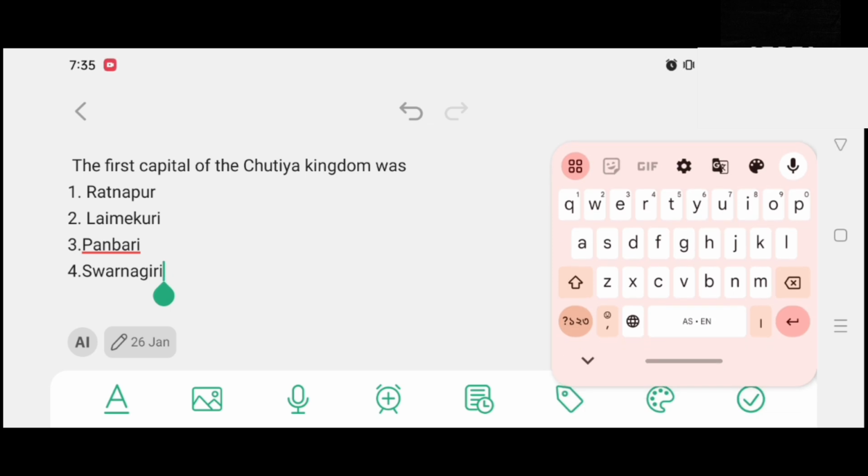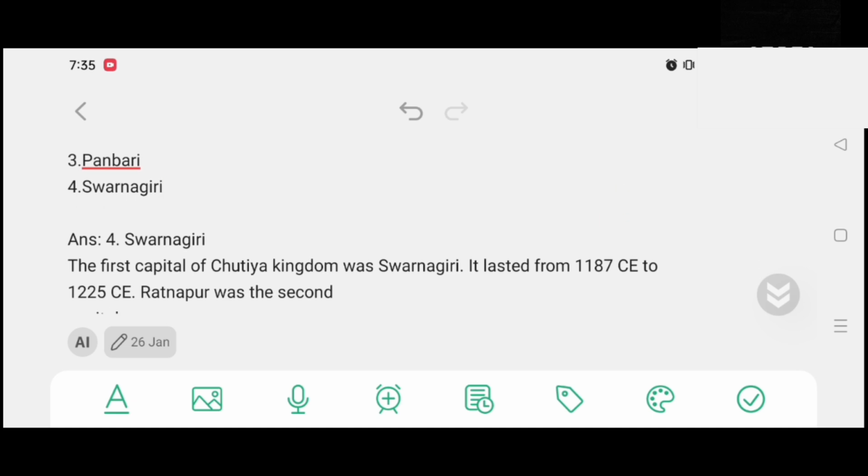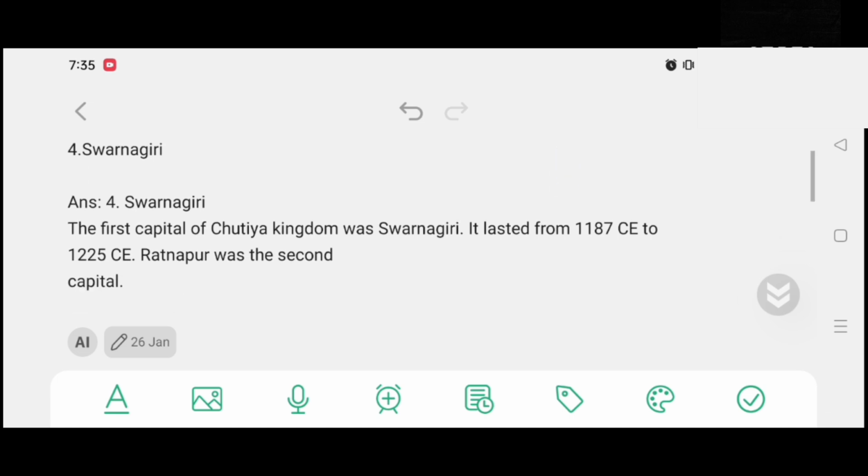The first capital of the Sutia kingdom was option number 1, Ratnapur. Option number 2, Laimekuri. Option number 3, Panbari. Option number 4, Sonogiri. And the correct answer is option number 4, Sonogiri. The first capital of Sutia kingdom was Sonogiri, and the second capital was Ratnapur.